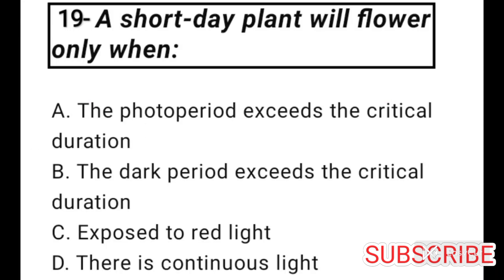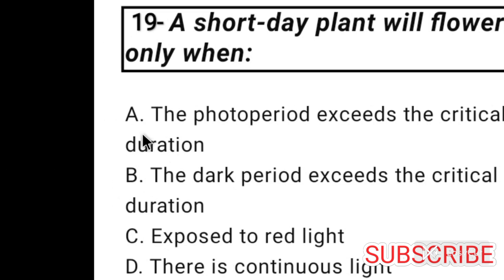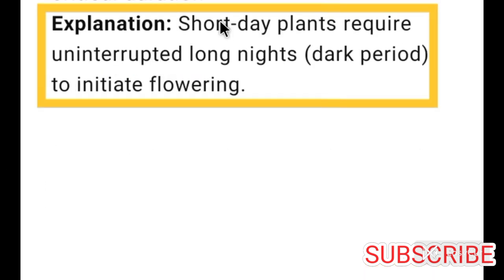Now come to question number 19. A short tea plant will flower only when the dark period exceeds the critical duration. Okay. So option B is correct for question number 19. Short day plants require uninterrupted long nights, meaning they require a dark period to initiate flowering.